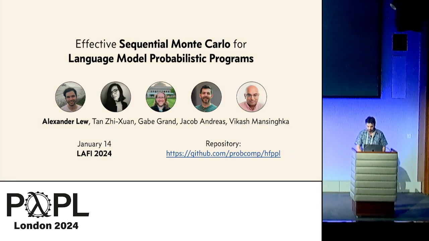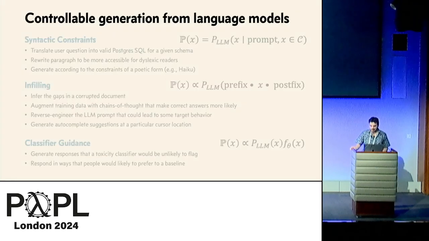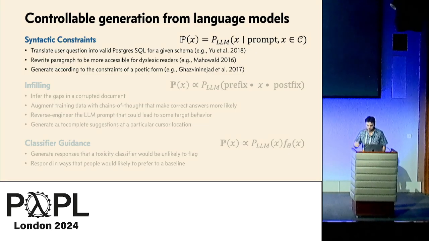So although language models are very impressive, their behavior is difficult to control reliably with prompts alone. And the starting point for our project was recognizing that many of the tasks we'd like language models to perform more reliably can actually be cast as posterior inference problems. So for example, consider the challenge of generating text subject to syntactic constraints.